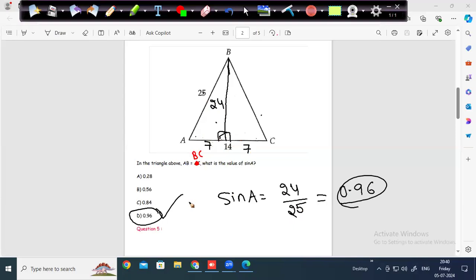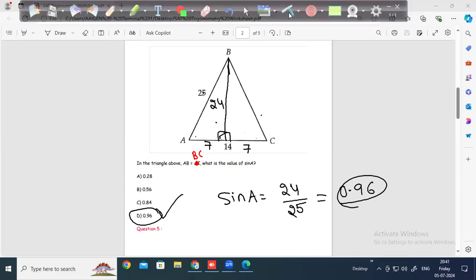In new digital SAT, they're asking similarity with trigonometry, a combination of both models. In SAT Math, you should get a sure 800, no alternative we have here, and it is easy to get. When you know all the concepts, you should know the concepts and solve multiple questions. Okay, so answer for this is 0.96.